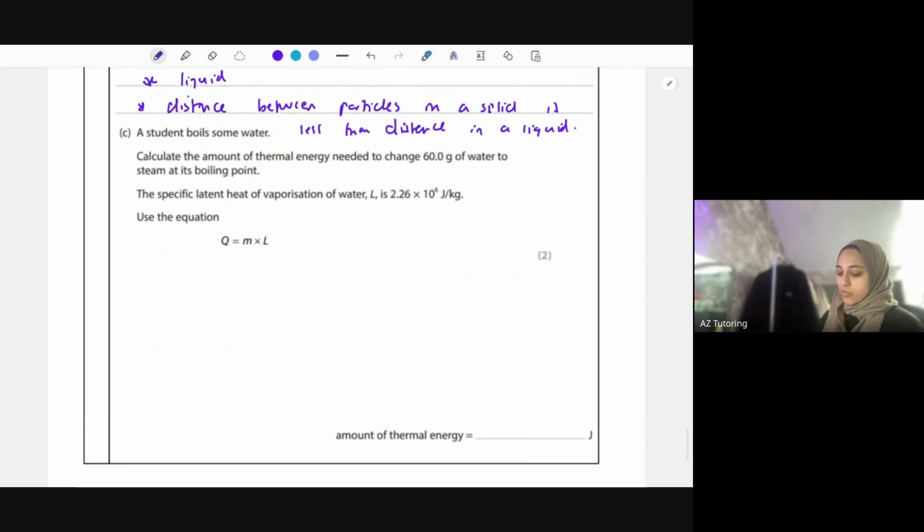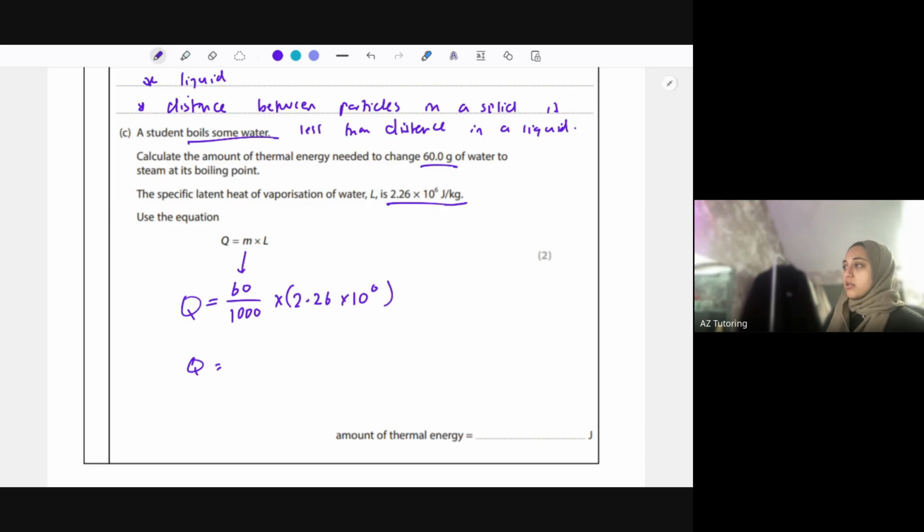Okay, so a student boiled some water. Calculate the amount of thermal energy needed to change 60 grams of water to steam at its boiling point. The specific latent heat of vaporization of water is this here, and use this equation. So all we're going to do is the 60 grams is not in kilograms, so we need to change that to kilograms. So we're doing 60 divided by 1,000 to change it to kilograms. We're then timesing that by 2.26 times 10 to the power 6. That's going to give us Q.